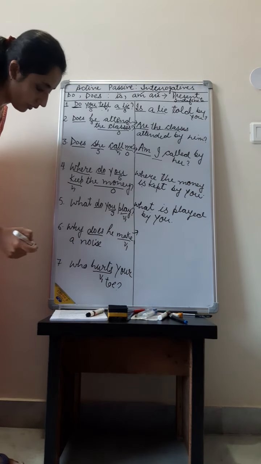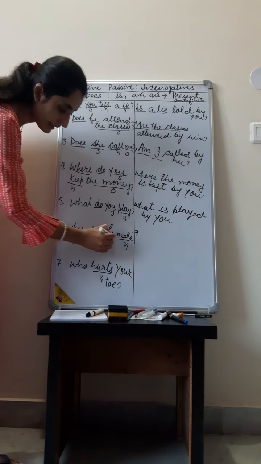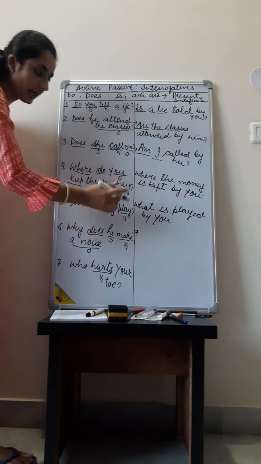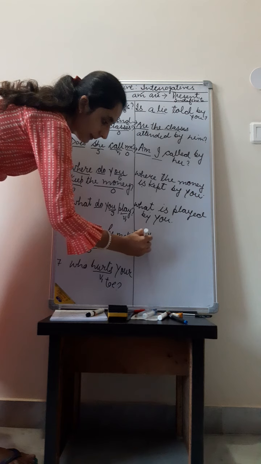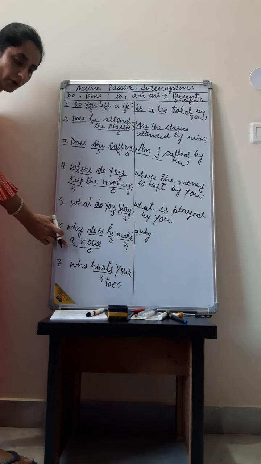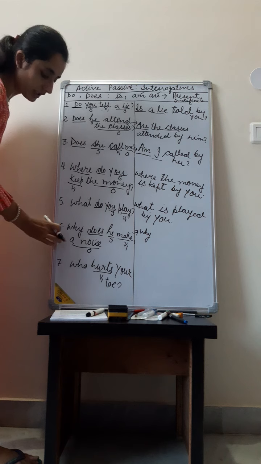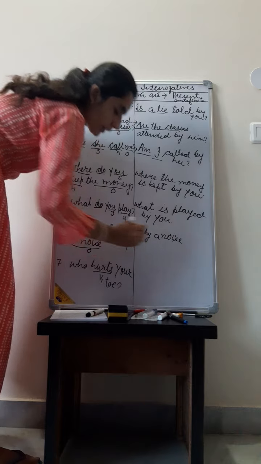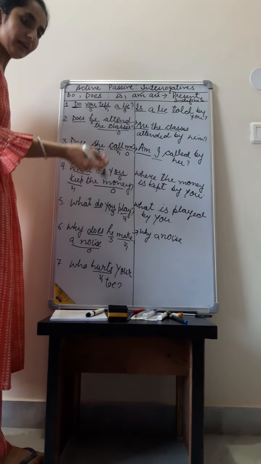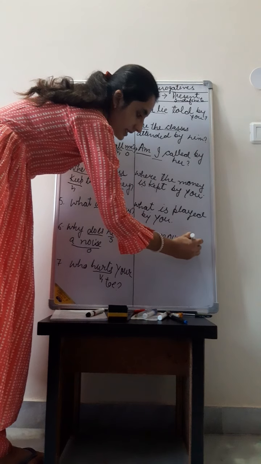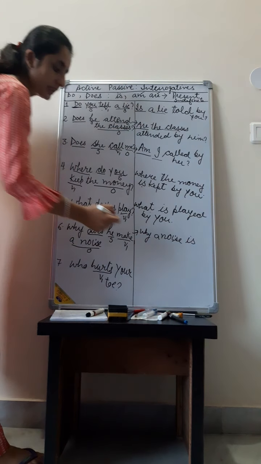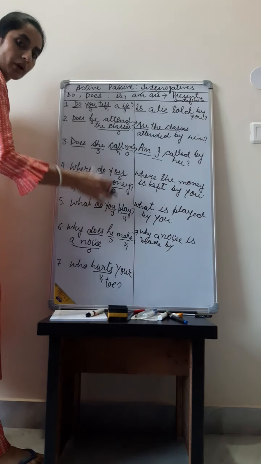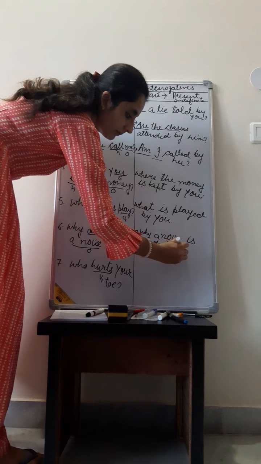Why does he make a noise? Okay, he is the subject. A noise is the object. So we will add why here. Why. Then a noise is the object. We will make it a subject. By a noise. A noise is singular. So we will add is here. Why a noise is, make will change to made. Why a noise is made by, he will change to object and become him.